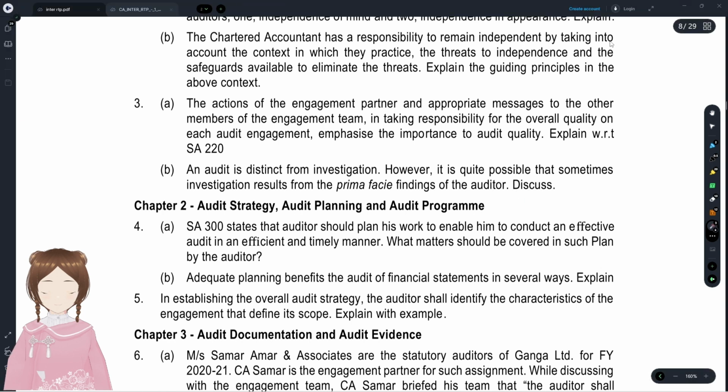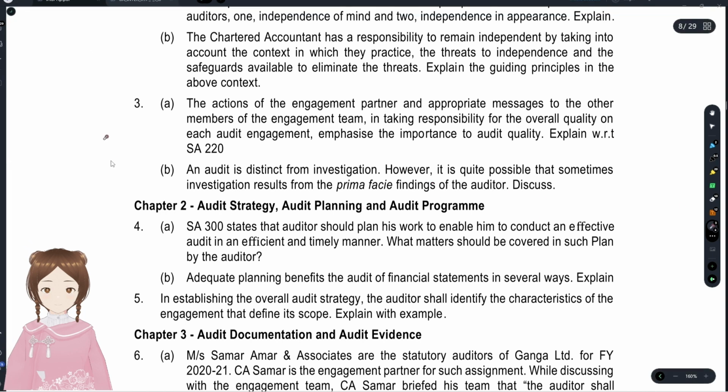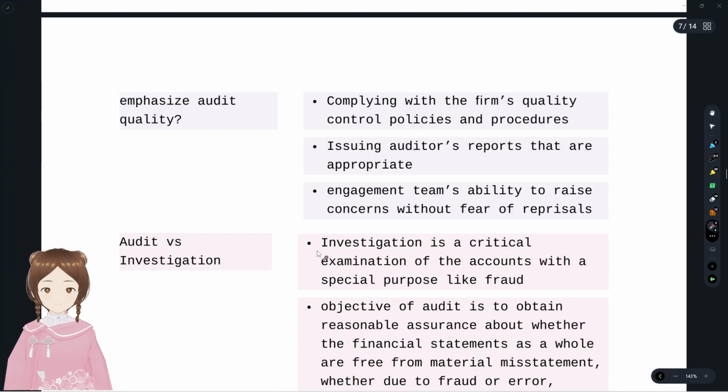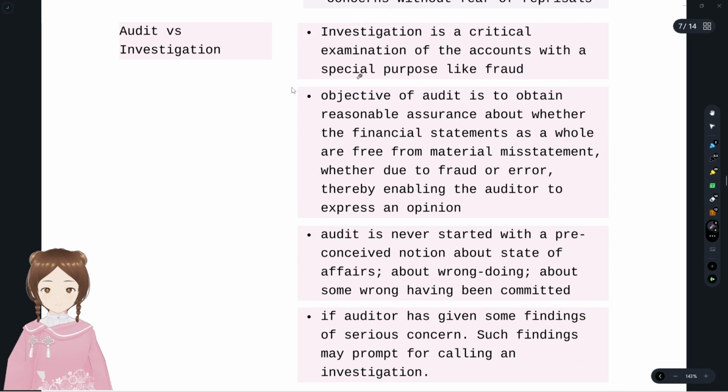Investigation is mostly where there was a serious irregularity or a fraud that had happened, and then they investigate who are the people or officers who were responsible and what penalty has to be given. We'll see with a quick reference. Audit versus investigation. Investigation is a critical examination of accounts with a special purpose like fraud. The objective of the audit is to obtain reasonable assurance whether the financial statements as a whole are free from material misstatement, whether due to fraud or error, thereby enabling the auditor to express an opinion.